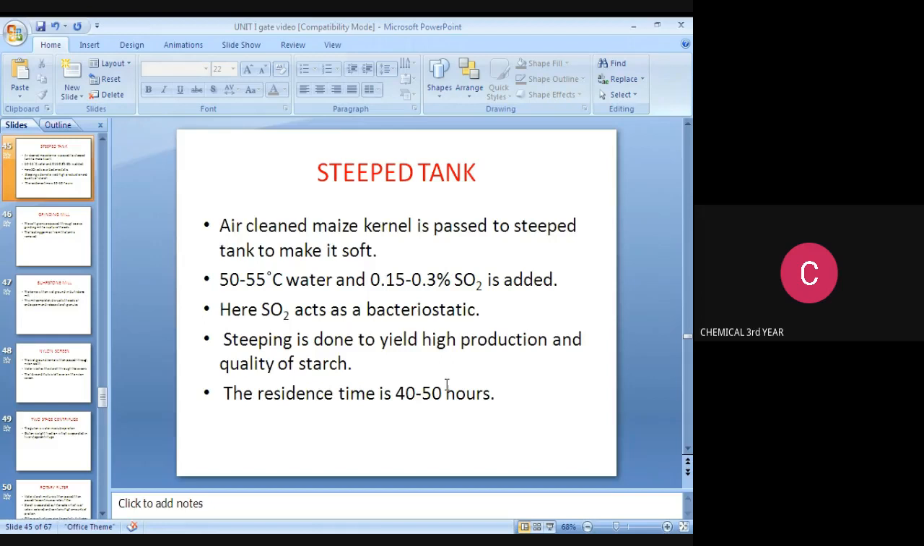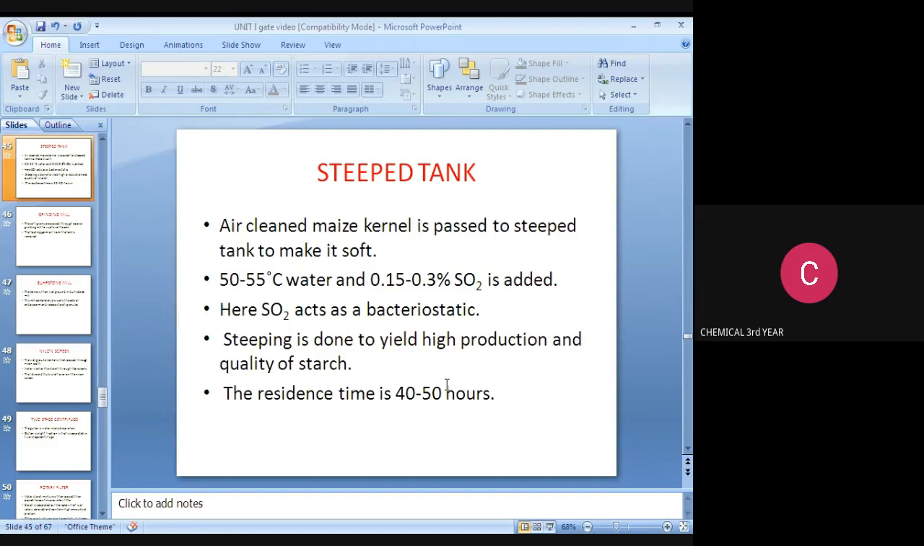Here SO2. What is the purpose of adding SO2 in this steep tank? It acts as a bacteriostatic. That's why we are adding SO2 in this steep tank. Steep tank is done to yield high production and quality of starch. The residence time is 40 to 50 hours.